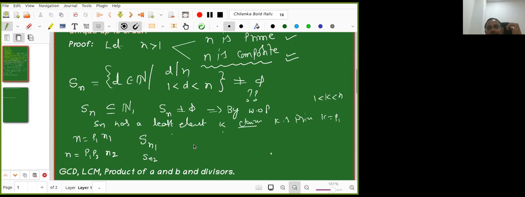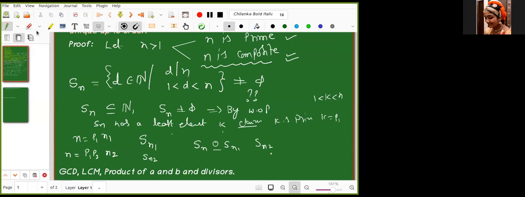Now what is the relation between Sn and Sn1 and Sn2 and so on? Can somebody tell me the relation between Sn and Sn1? Yeah, Sankruti, you have a question. Yes, sir, I have a question, but I'll also answer this. Sn contains Sn1. Oh, very good. It properly contains. Or you could say that Sn1 is a proper subset of Sn. Proper subset. Very good. Great.